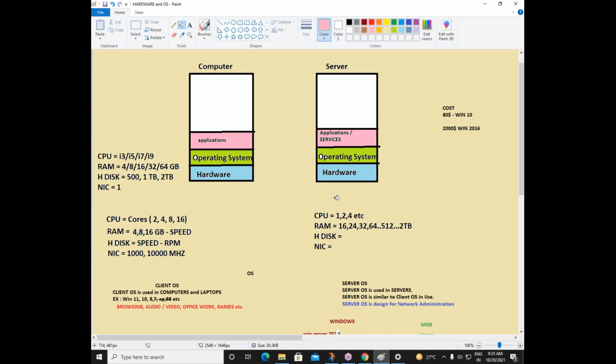So on top of this operating system, we need to install something so that we can use that machine in a better way. The operating system has basic features and basic functionalities. Applications or services will make your operating system stronger actually. I repeat, applications or services make your operating system stronger. Hardly do we see any computer where there are no applications installed. Hardly do we see any server operating system where there are no services installed. So these are the two things we will see in our coming classes.